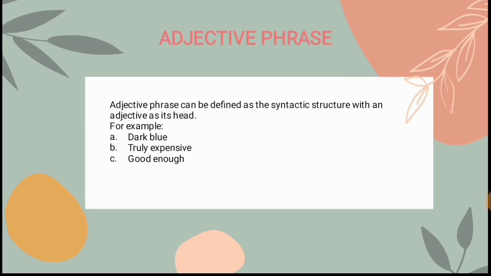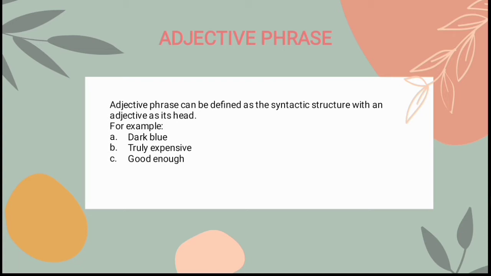The function of adjective phrase is to explain the noun, and the adjective in an adjective phrase can appear at the start, in the middle, and at the end of the phrase.